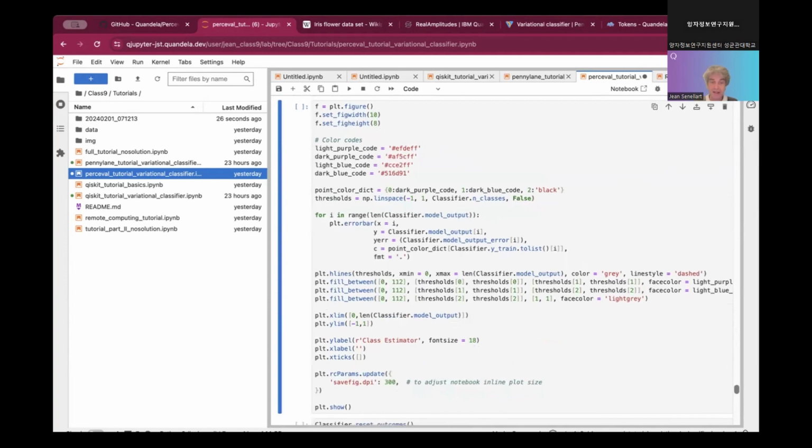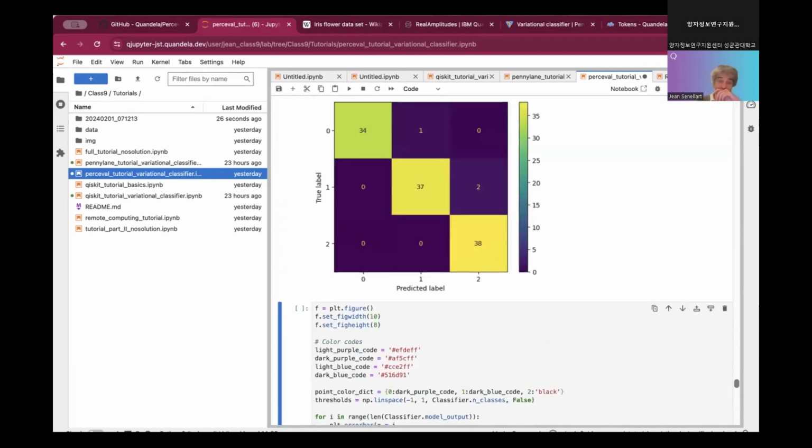and I can display, plot what you call the confusion matrix. So we saw that the confusion means that there is a mistake here. So you see that there is a confusion between 1 and 2. That 2 becomes 1 and 1 becomes 0.